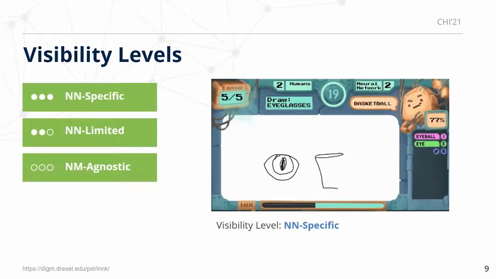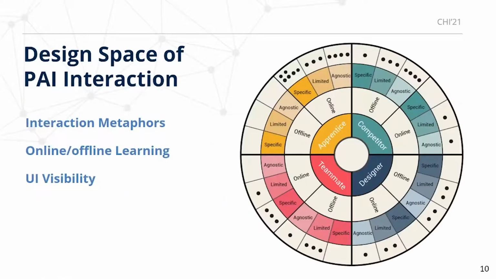We also found that there is a range of how much games highlight the use of neural networks in their user interface. This visualization represents the design space of player AI interaction based on these 3 dimensions. Each dot on this outer ring represents one of the 38 games. This diagram helps us identify underexplored areas. For example, we noticed that all games that adopted neural network as apprentice interaction used online learning for player agency, such that the player may play with or control the training of the neural network. This interaction leads to a variety of neural network behaviors, whereas most other metaphors use offline learning for a more predictable player experience.